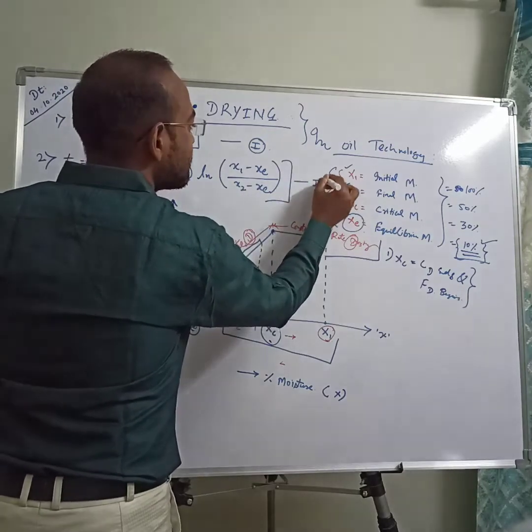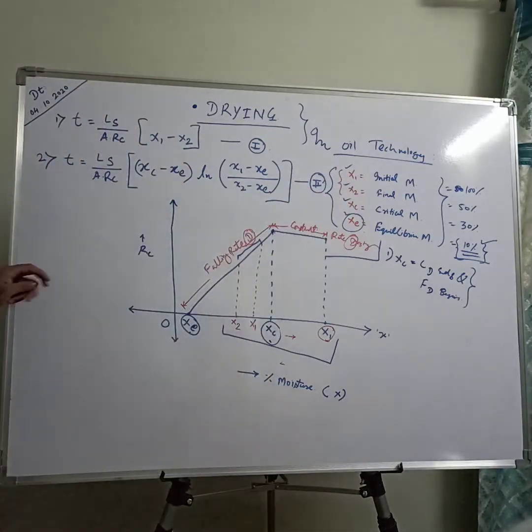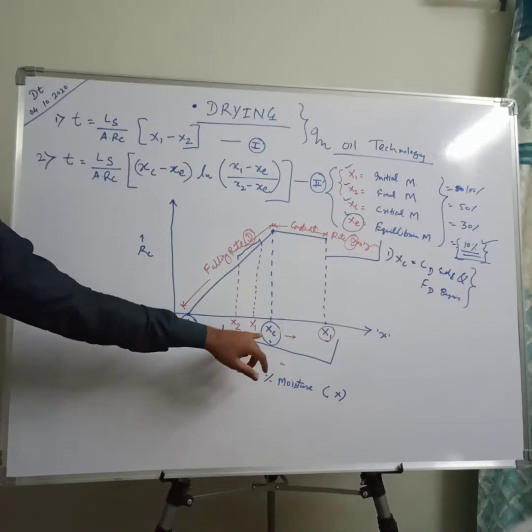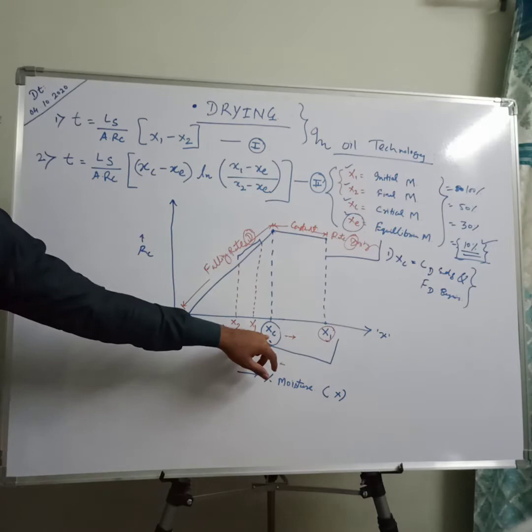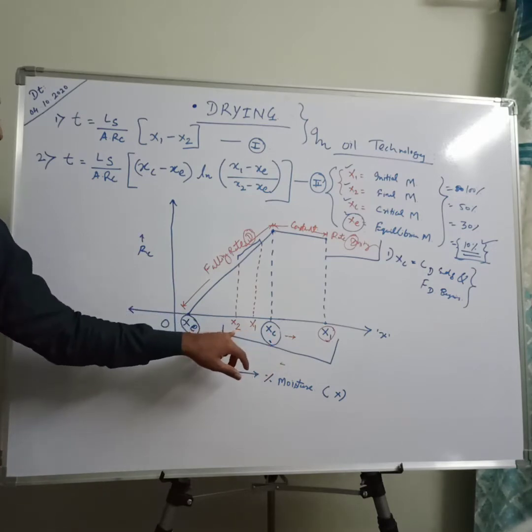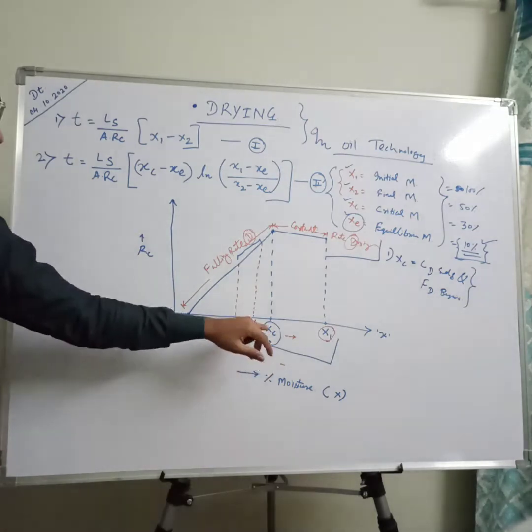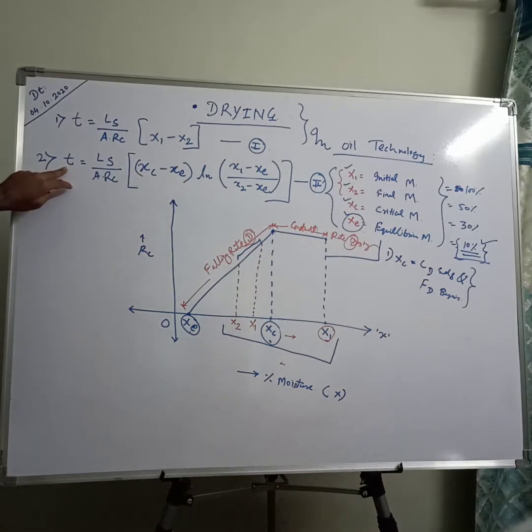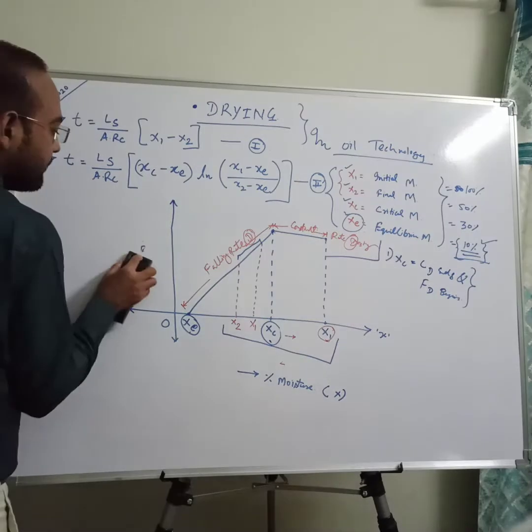So this is the second equation, useful for falling rate drying, when x1 and x2 are both on the left side of xc, that is, the initial and final moisture content are less than the critical moisture content. Then this equation is useful to find the time required for the drying operation. Now, the last equation is the third equation.